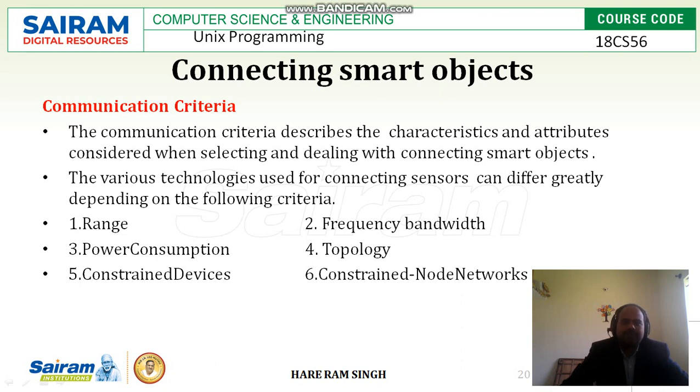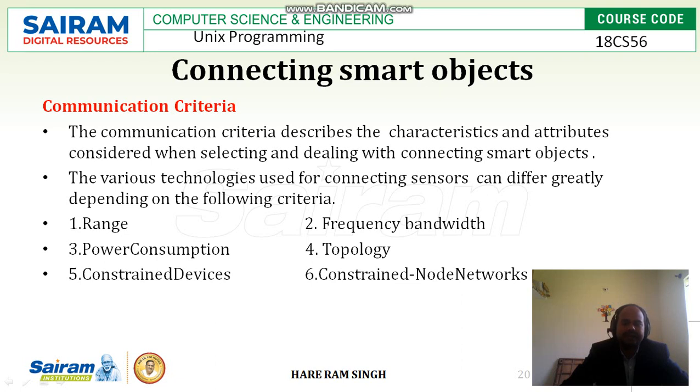The various technologies used for connecting sensors can differ greatly depending on the following criteria. The following criteria are considered for connecting the sensors. First criteria, it is a range.